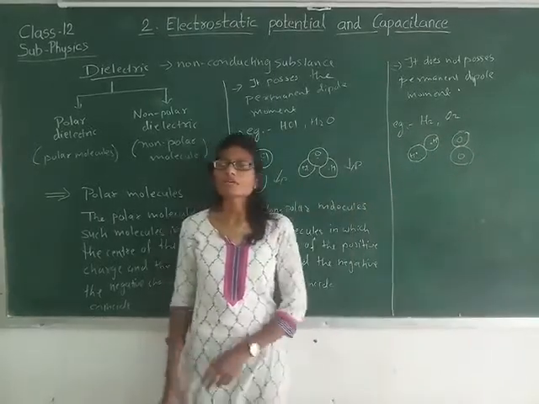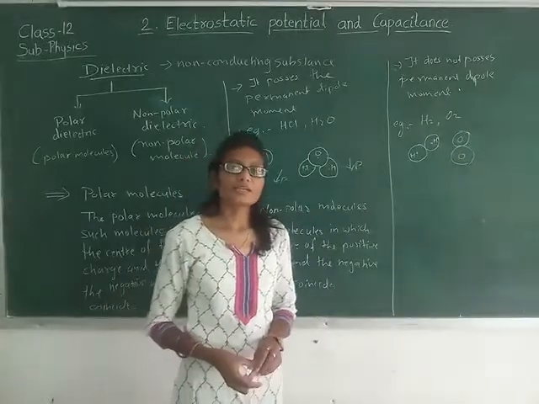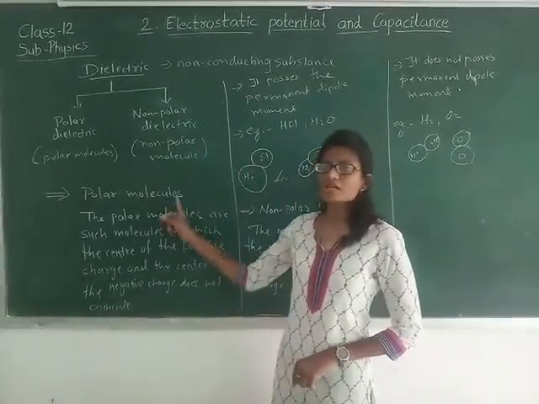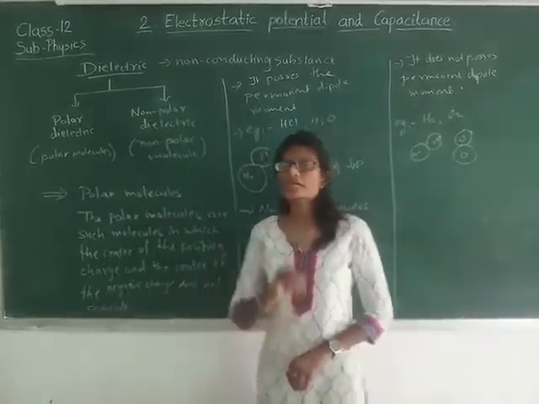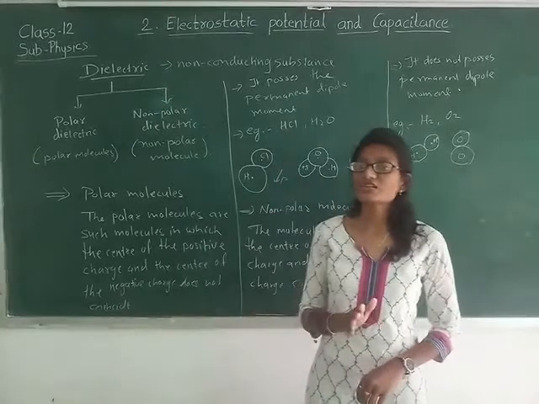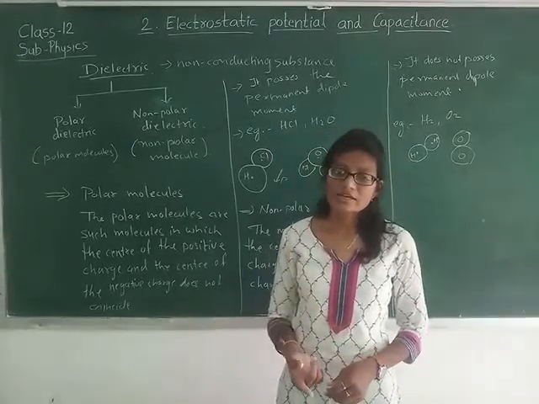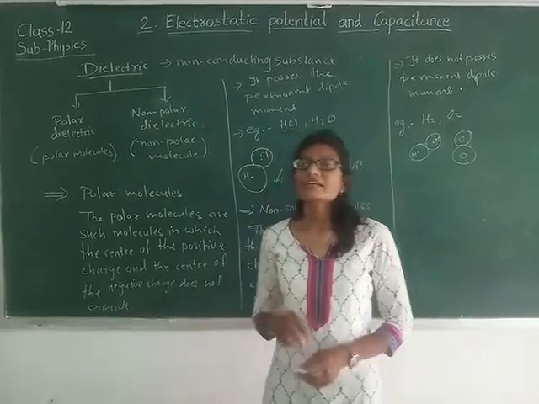So based on these types of molecules, there are types of dielectrics. The substance that contains polar molecules is called a polar dielectric. Polar molecules are molecules in which the center of the positive charge and the center of the negative charge do not coincide, and the dipole moment that is induced is permanent.